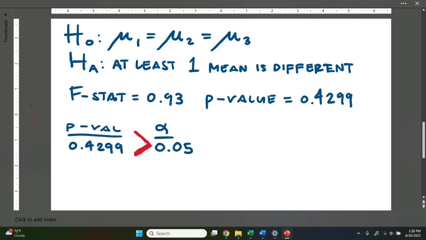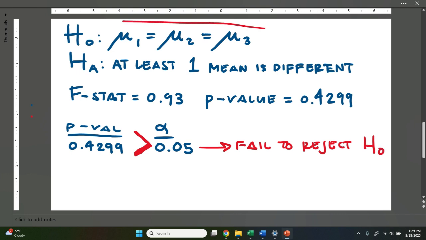So our results are not unusual, not enough of an unusual difference to reject the null. So we're going to fail to reject the null hypothesis. So that means we have to keep it.